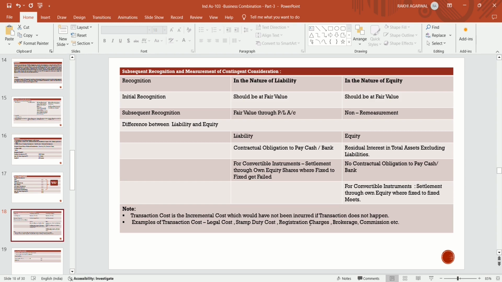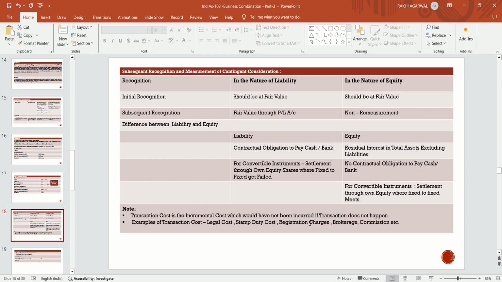When should an entity recognize a liability? It is a liability when there is a contractual obligation to pay cash in future. Then they will recognize that liability initially at fair value.